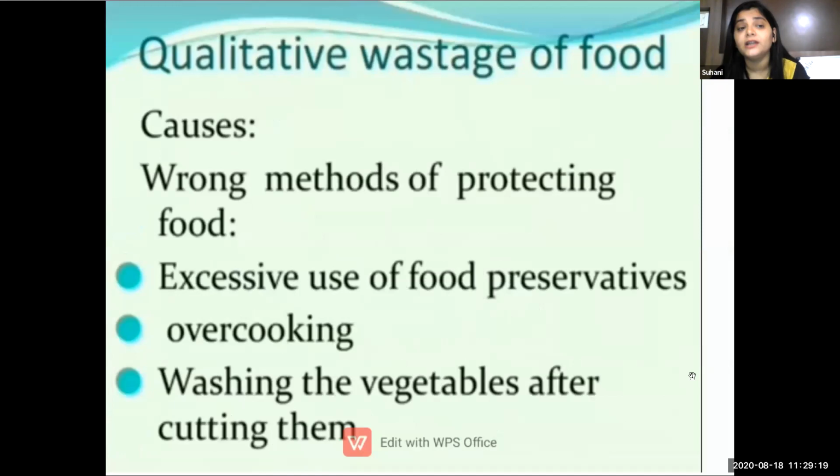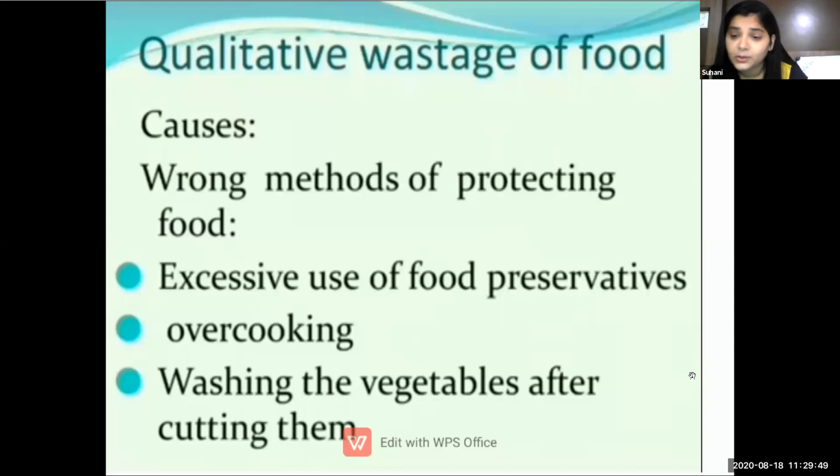And second, we have learned about qualitative wastage. In qualitative wastage, there is a compromise in the quality of food. That is excessive use of food preservatives. Many a time we see many food preservatives have been used to keep food for a very long period of time. So excessive use of that, and overcooking, then vitamins, minerals, proteins from that food get wasted.